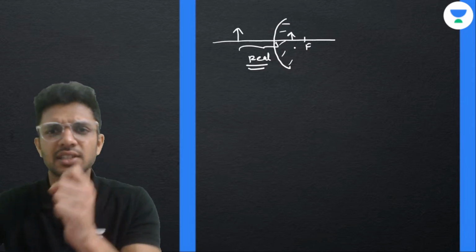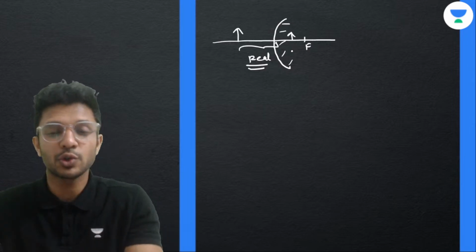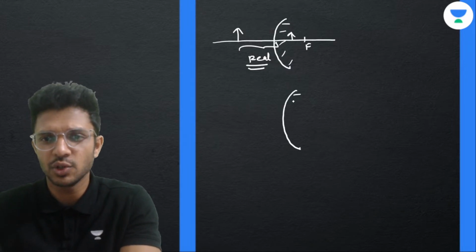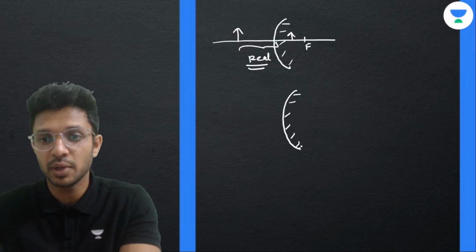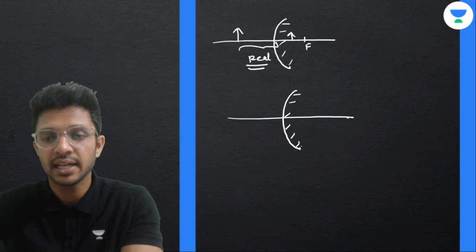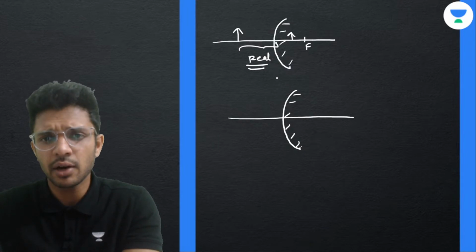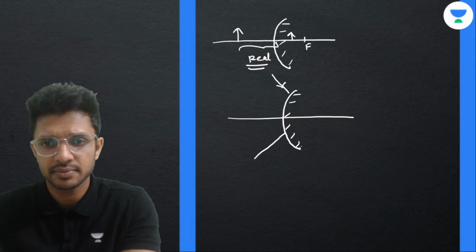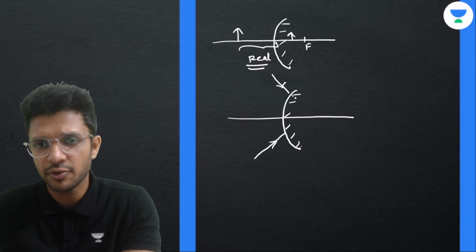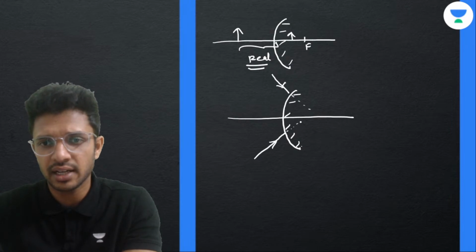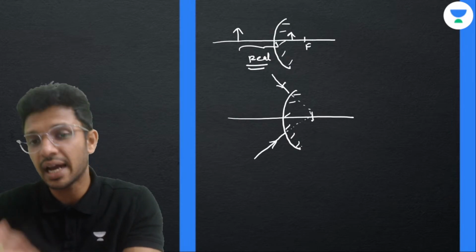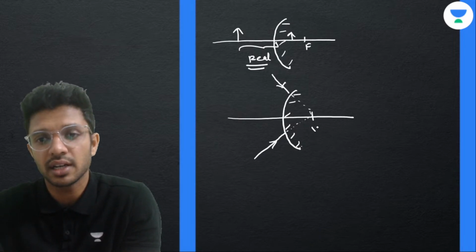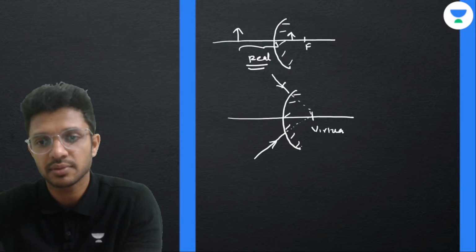Now, there are certain situations where real images are also formed. Do you want to know? I'll give you an example. I'll just draw the figure only. Here we have a convex mirror. Now, light rays are coming from infinity like this. If you extrapolate, you will find out that these light rays meet at a point behind the mirror. Such kind of light rays, what kind of object do we call it? We call it a virtual object.